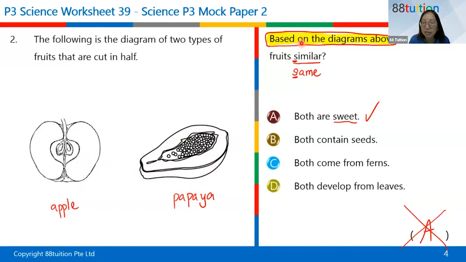So here, this is a question that asks you to base on the diagrams above, not based on your experiences. So these both are sweet is wrong.